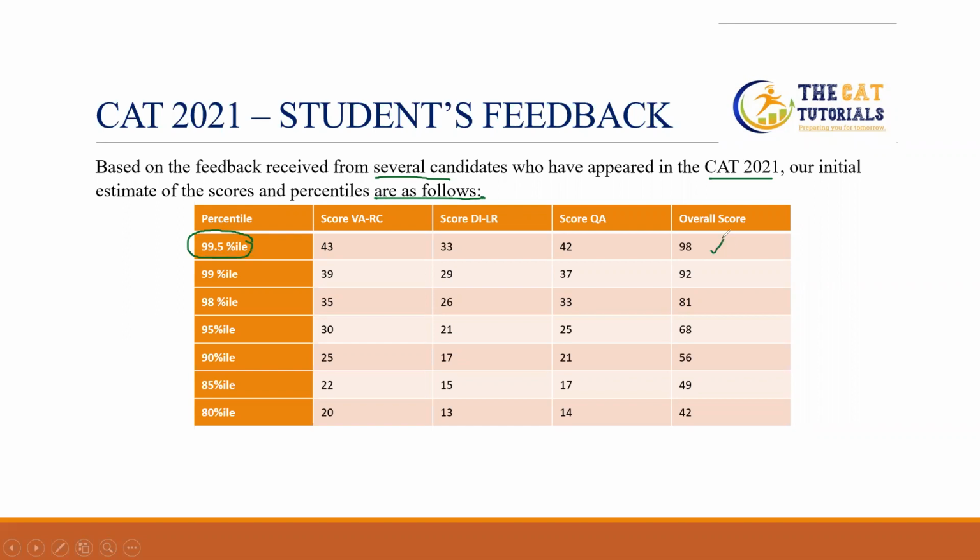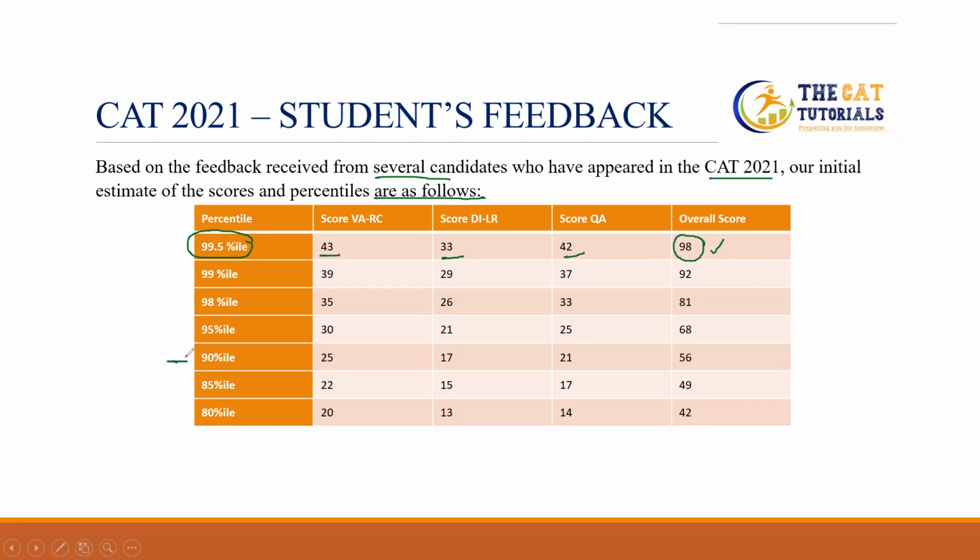So what is the breakup of the 98? In VARC, you must secure about 43. In DILR, you must secure about 33. In Quant QA, you must secure about 42. So you can see that if our overall score is 98, we can expect the 99.4 percentile. So this is the analysis of the scores based on our candidates' feedback.